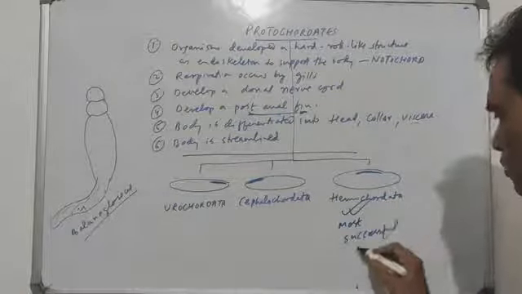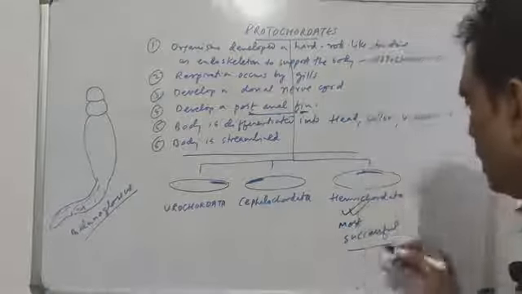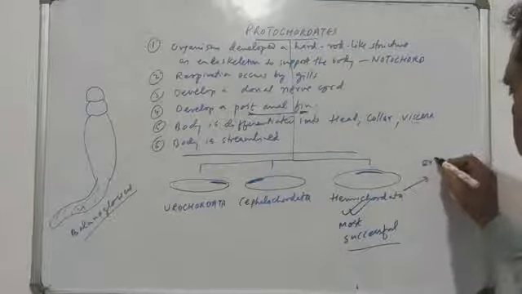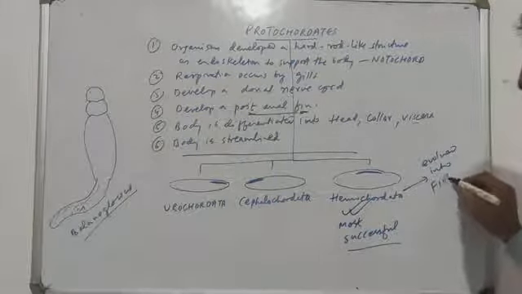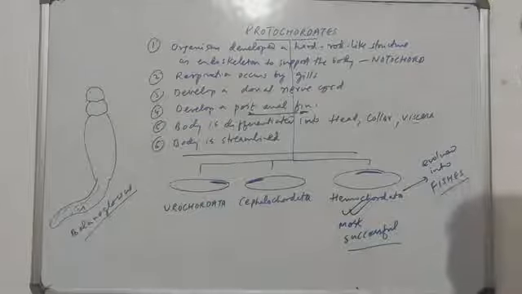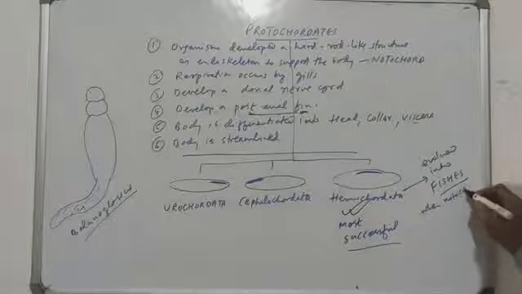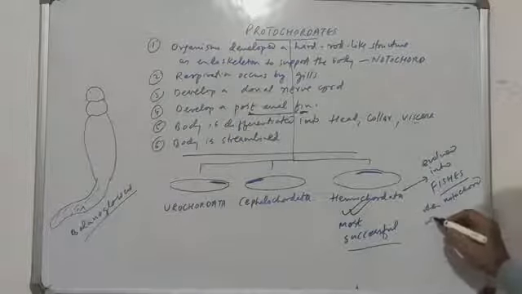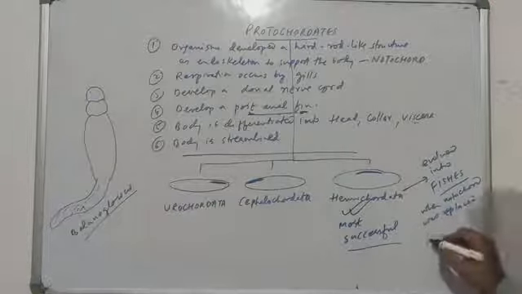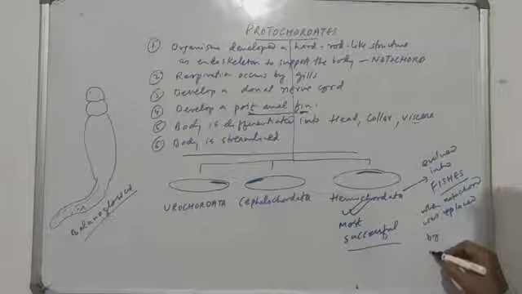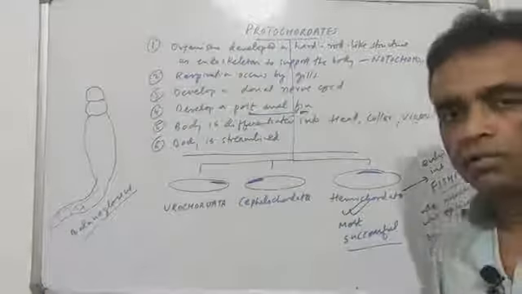The most successful organism as compared to protochordates were hemichordates, and therefore they evolved into what we today know as the fishes, the vertebrates, only when the notochord was replaced. Notochord was replaced by what is called the backbone or vertebral column.